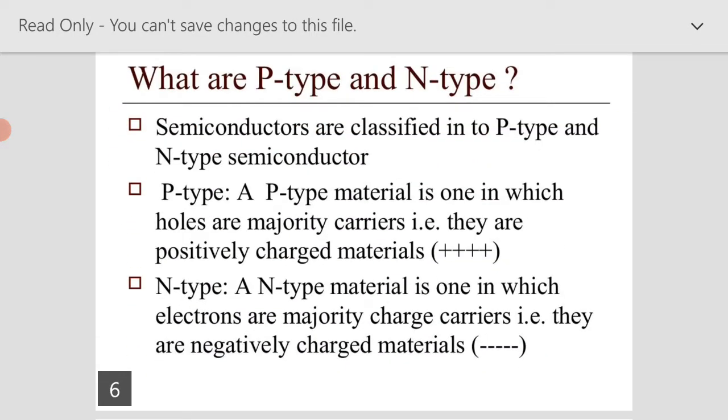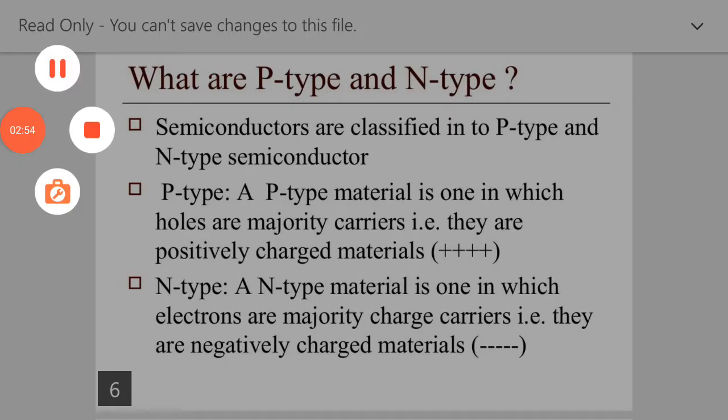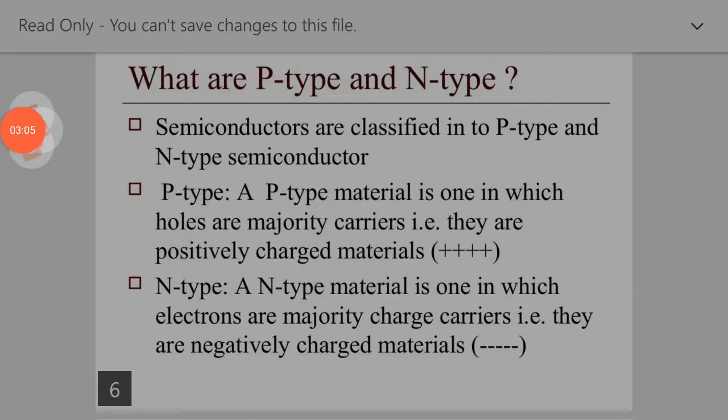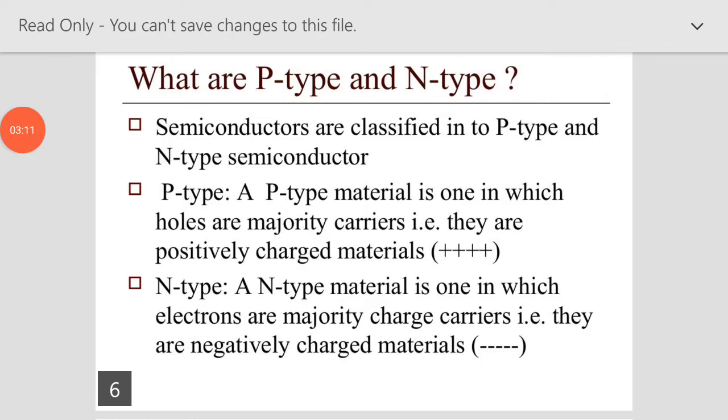Let's see these types of material, first p-type and second n-type. The semiconductors are classified into p-type and n-type semiconductors. In a p-type semiconductor, holes are the majority carriers.